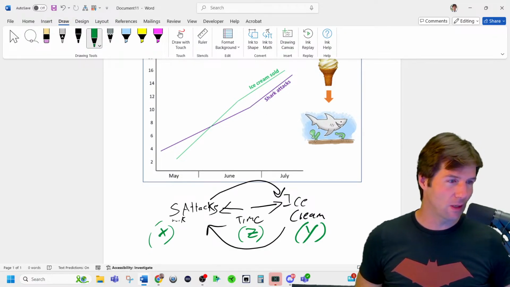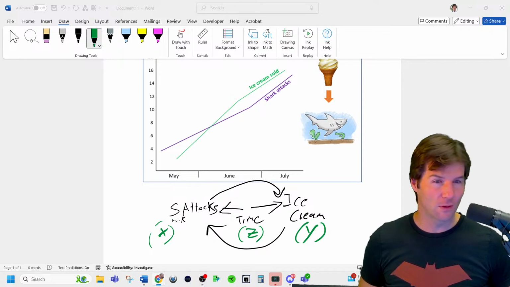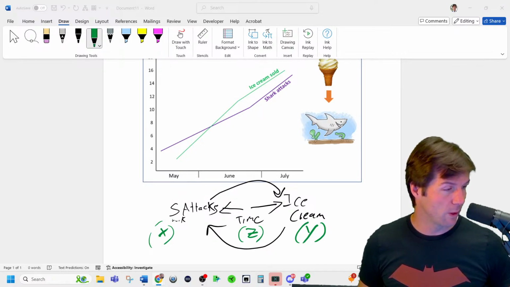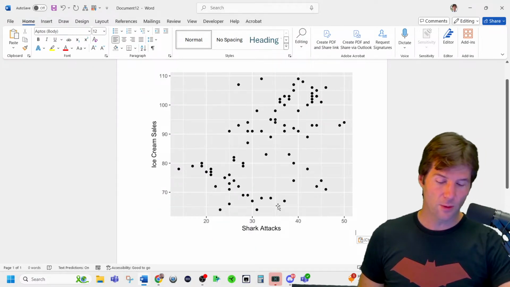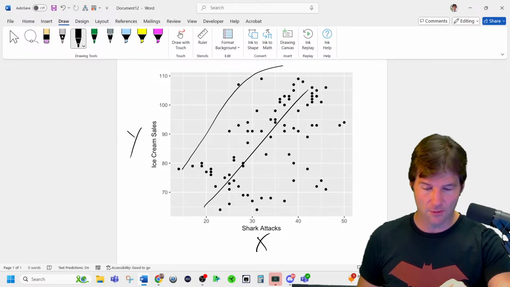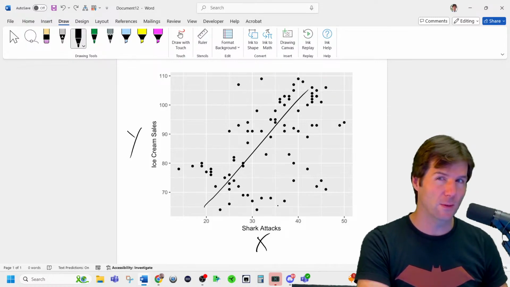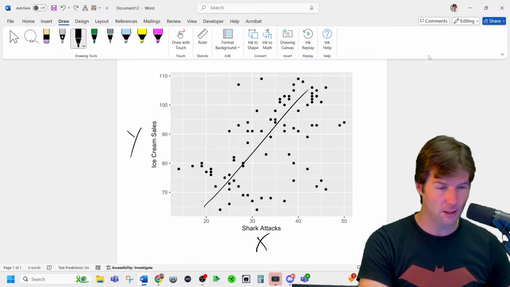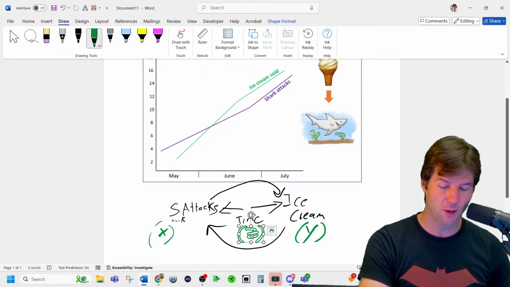And you get this a lot of times in graphics, like people can graph shark attacks and ice cream sales such that it looks like, and here's one graphic here. Why is the response one of those answers? Why is which response? So this is if you don't see the lurking variable. This is where we have shark attacks as X and ice cream sales as Y, and it looks like there's a linear, maybe a little bit of an outlier, weird relationship. And this is where you look at X and Y and say, well, it looks like shark attacks and ice cream sales are related, but in the background, there's actually this time of year variable that is the real variable, the Z variable.